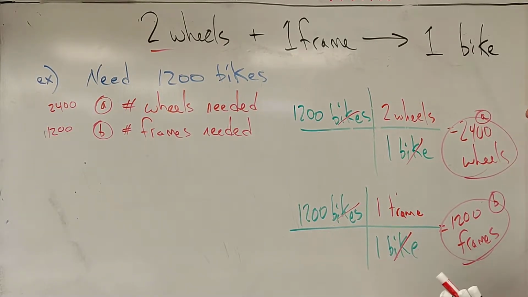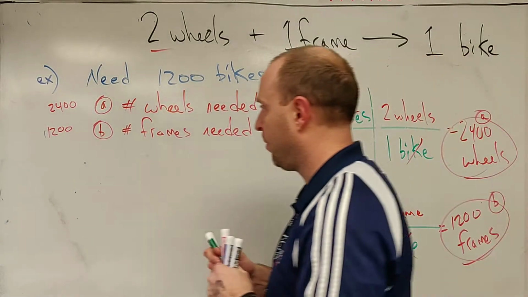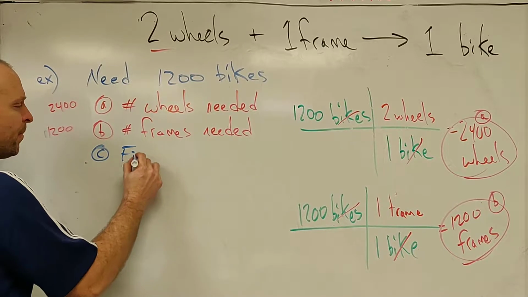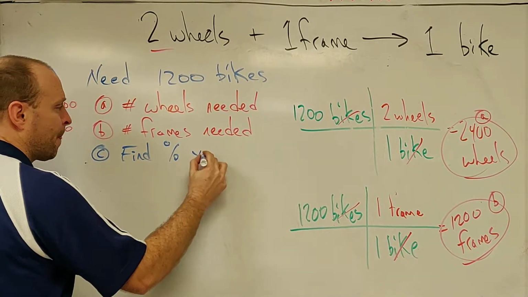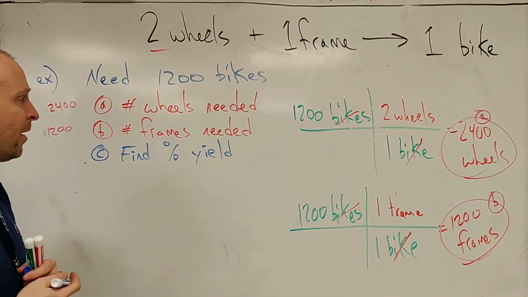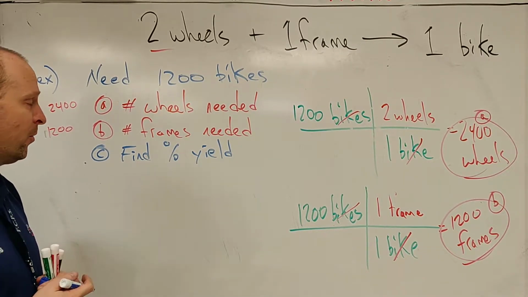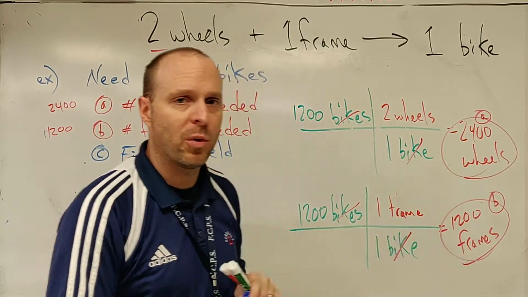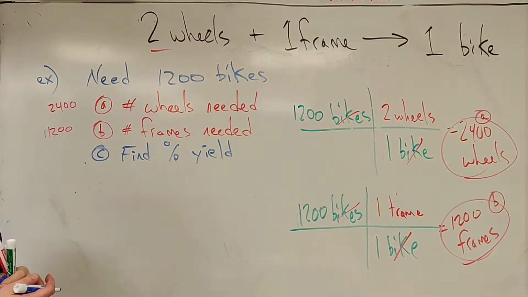I want to sneak in one other idea here. We'll call it part C. And part C is find the percent yield, right? And we'll have to define that term in a minute, but it would be a good idea, like if you did own this bicycle factory and you did have 2,400 wheels and you did have 1,200 frames, how many bikes actually get built?